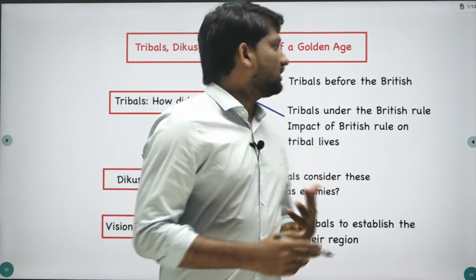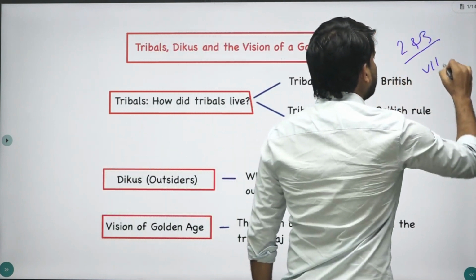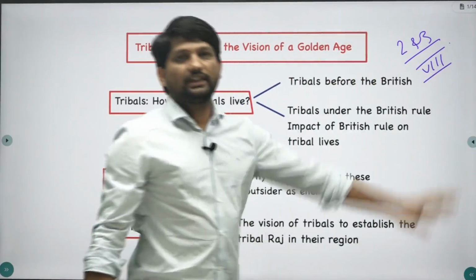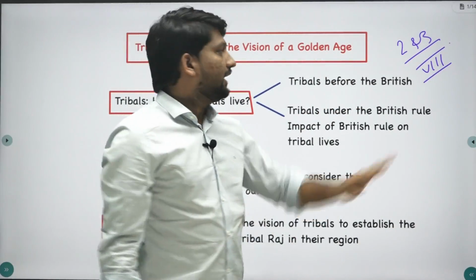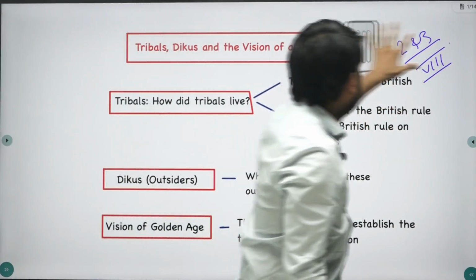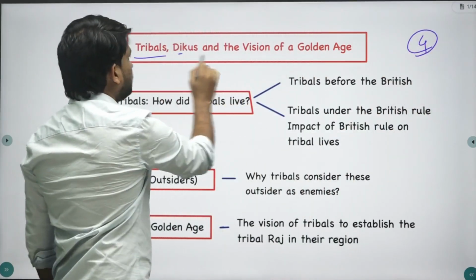In the last few lectures, we have already covered the second and third chapters of Class 8 NCERT. Those who are watching this class, if they keep their NCERT textbook in front of them, it would be helpful for you. In this lecture, we are going to see the fourth chapter, that is Tribals, Dikus and the Vision of Golden Age.